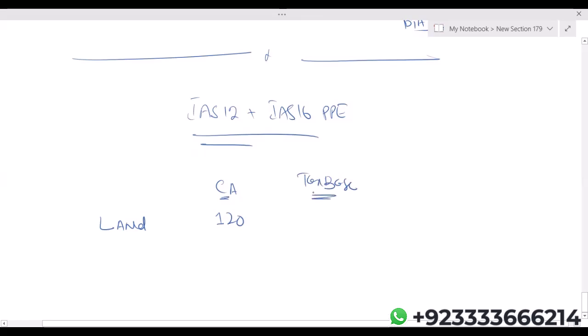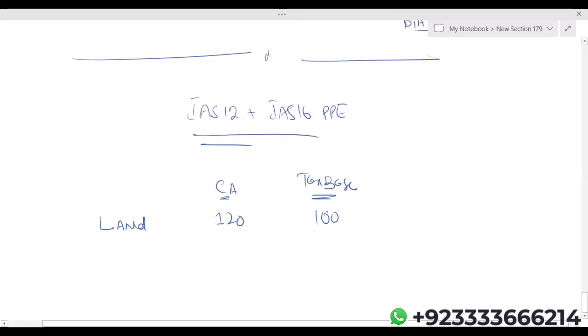We know that in case of land, tax base is the cost of that land. Assuming the cost of that land is 100. Let's say this land was purchased for 100, but the company follows the revaluation model. So they have revalued it, and in the current year they have recognized a 20 million revaluation surplus. So the carrying amount is 120, tax base is 100.